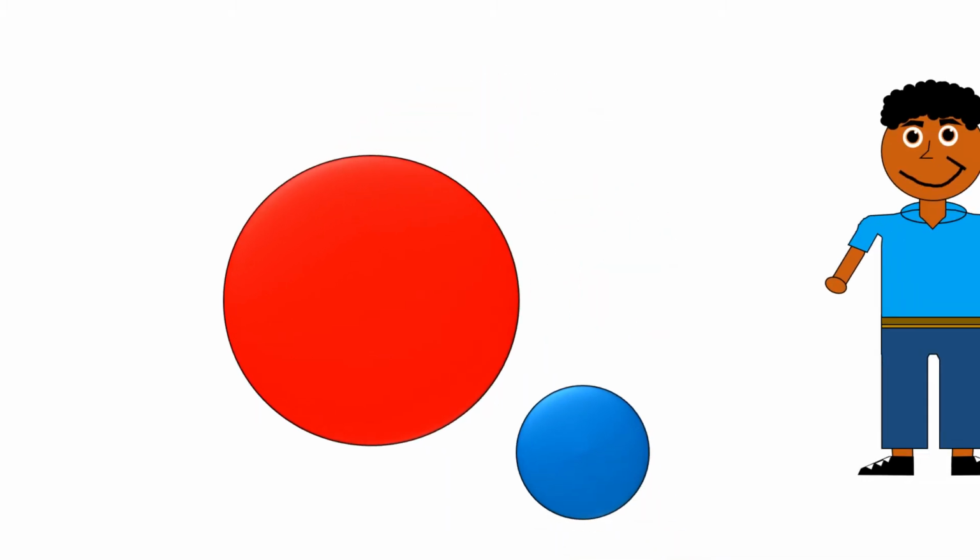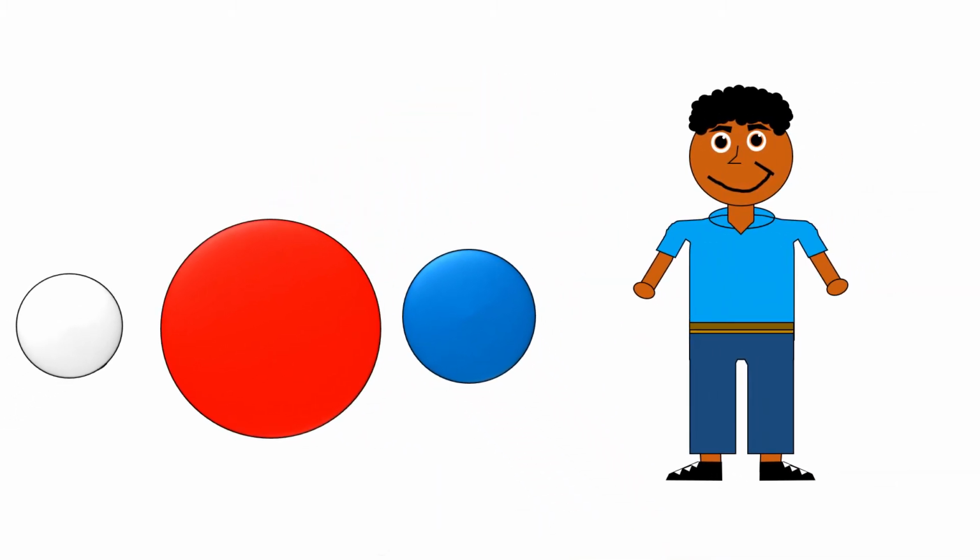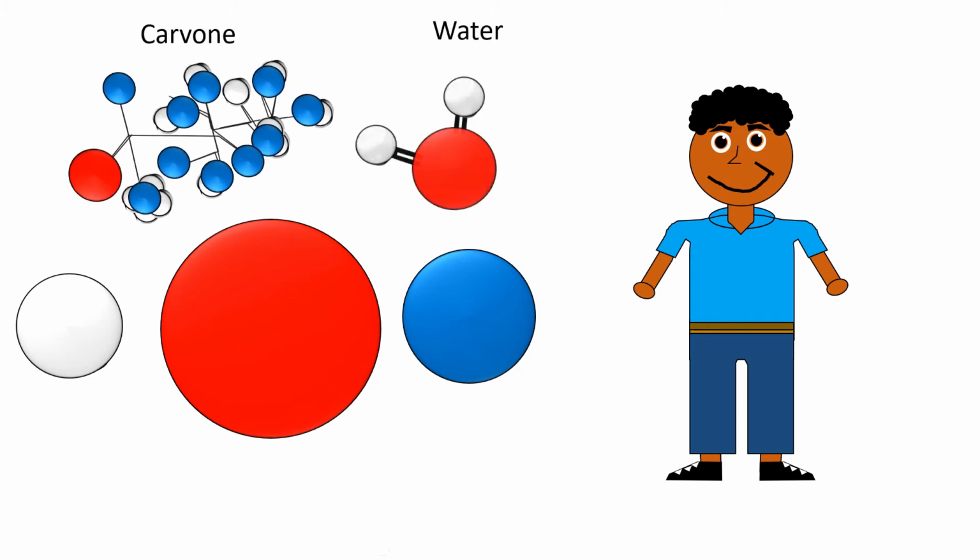Atoms can attach to each other to make molecules. For example, hydrogen, carbon, and oxygen atoms can make carbon, water, vinegar, methane, benzene, and acetic molecules.